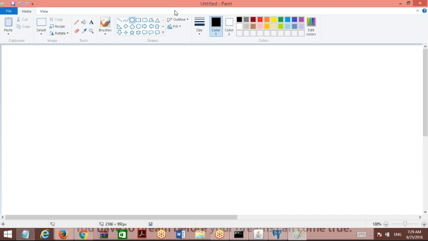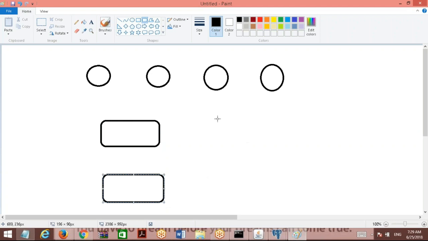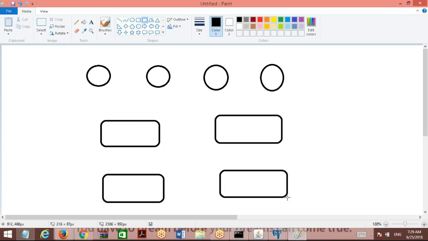So let me show you the relation between operator and work basket. There will be multiple operators, let's say 1, 2, 3, 4 operators. Each operator will have one work group assigned, and the work group will have a work basket assigned. So multiple operators can have the same group, and one work group will have only one work basket.